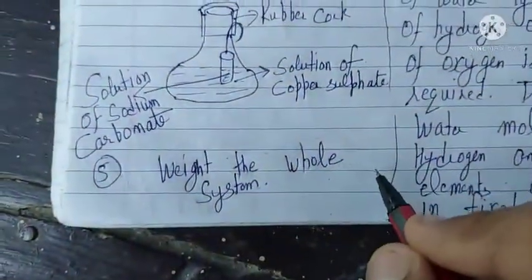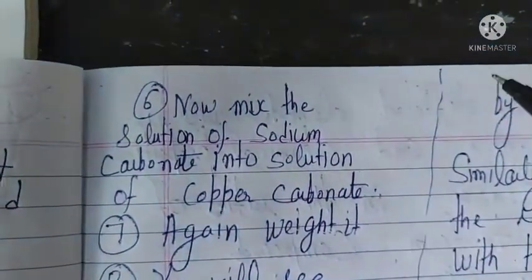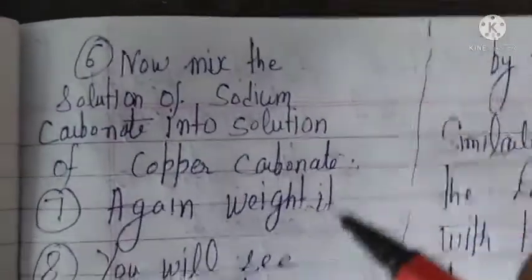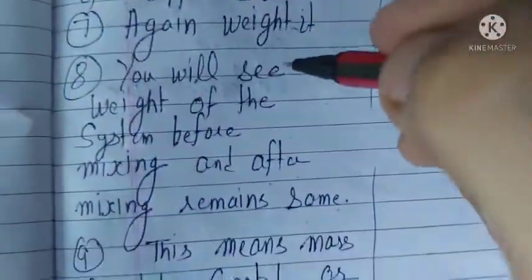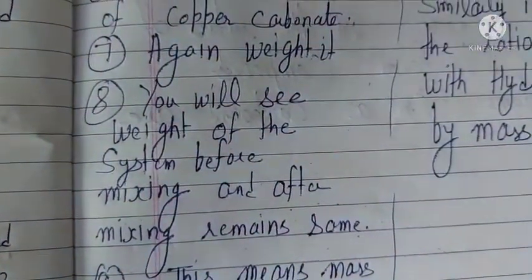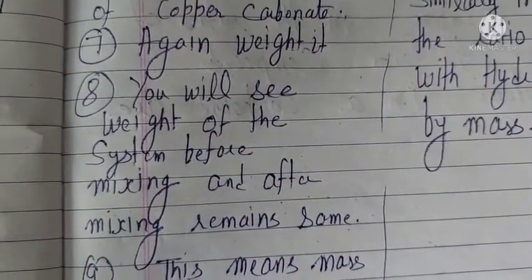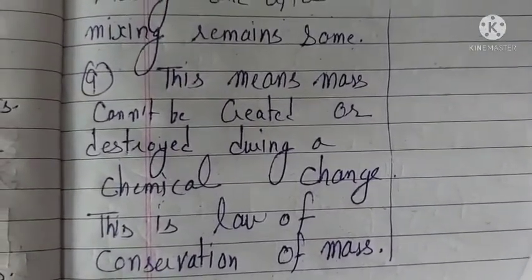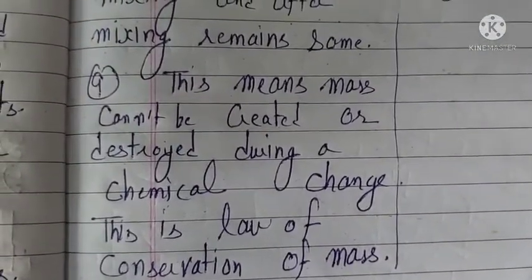Weigh the whole system. Now mix the solution of sodium carbonate into the solution of copper sulfate as I have already told you. Weigh it again. You will see the weight of the system before mixing and after mixing remains the same. So the overall observation is that mass cannot be created or destroyed during a chemical change.